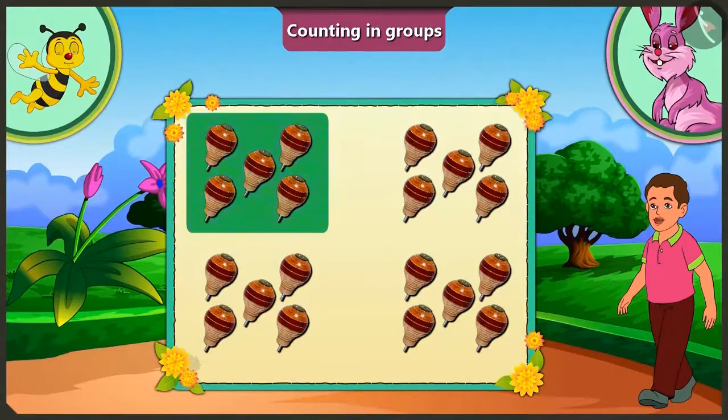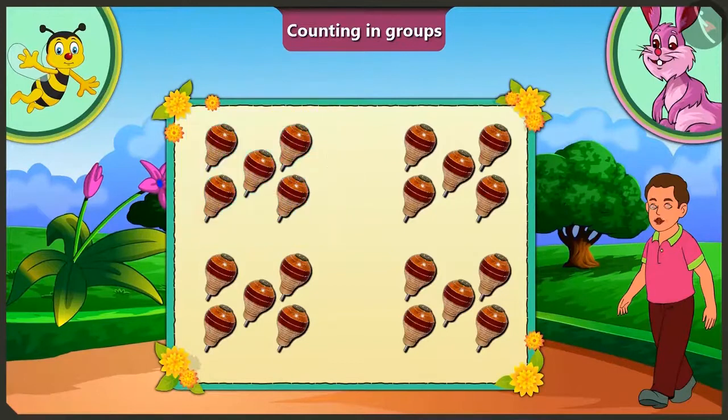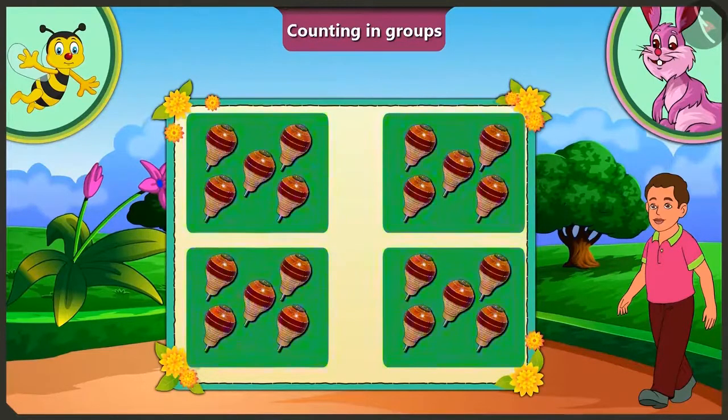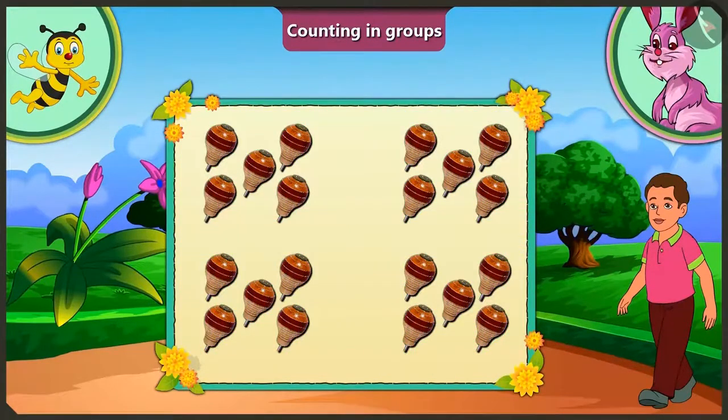If we know the total number of items in one group, then we can find out the total number of items in different groups. Yes, I have understood it very well.